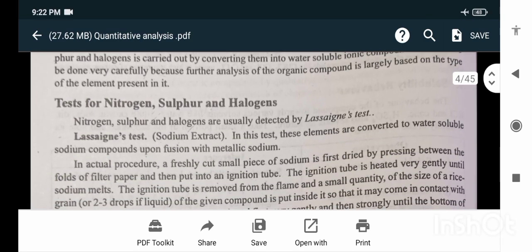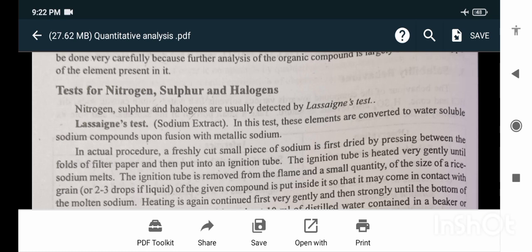Test for nitrogen, sulfur, and halogens. Nitrogen, sulfur, and halogens are usually detected by Lassaigne's test, that is, the sodium extract. In this test, these elements are converted to water-soluble sodium compounds upon fusion with metallic sodium.